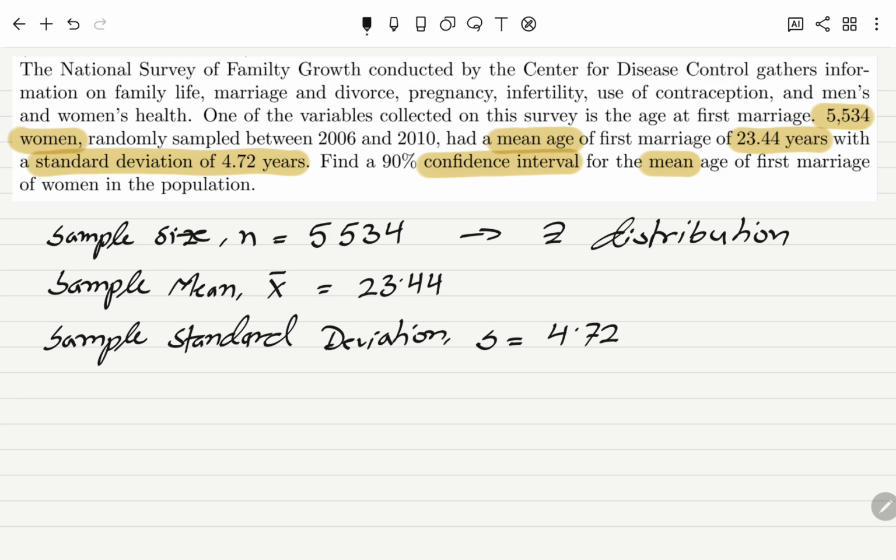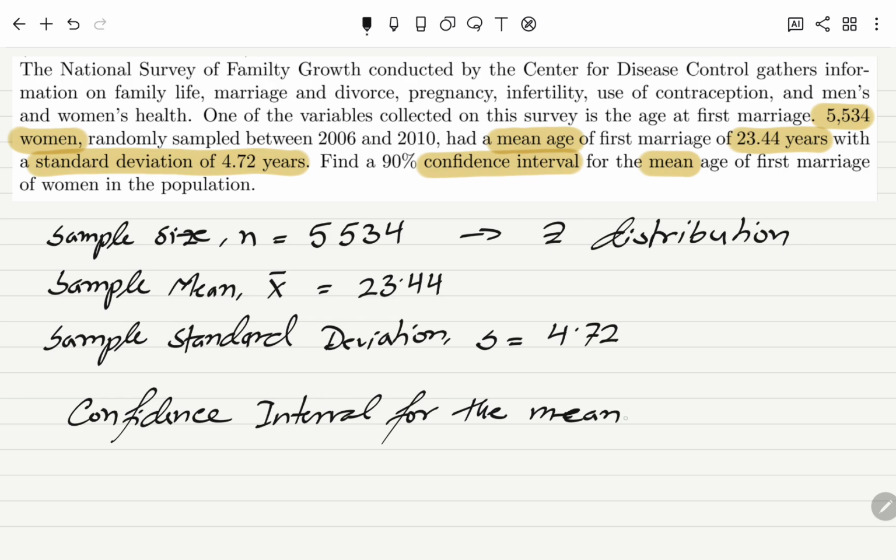And the formula for the confidence interval for the mean is given by x bar, which is the sample mean, plus or minus z of alpha over 2 times s over square root of n.